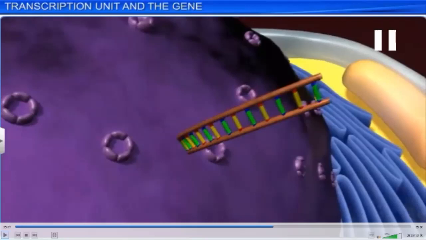The segment of DNA which takes part in the transcription process is called the transcription unit.